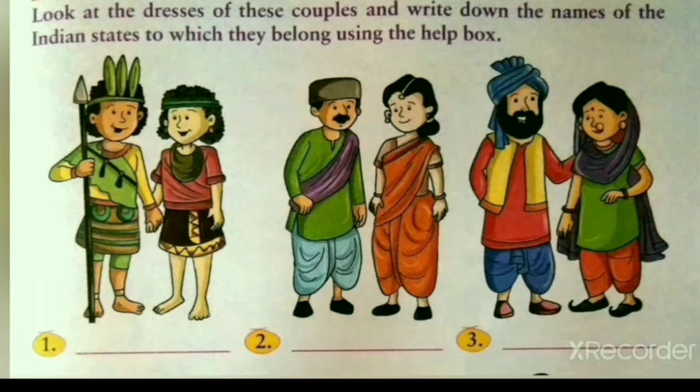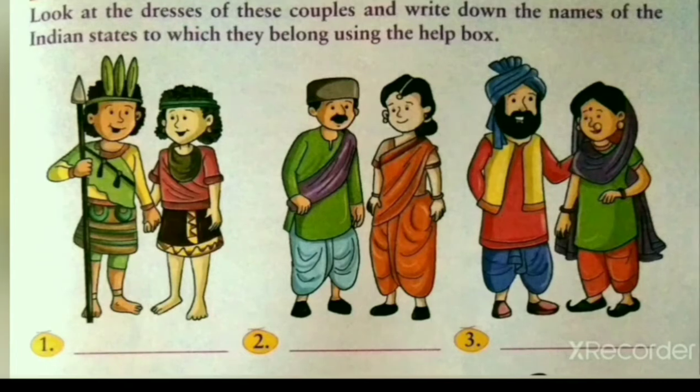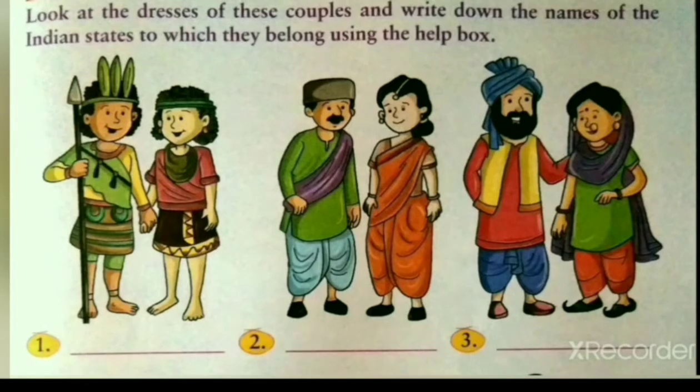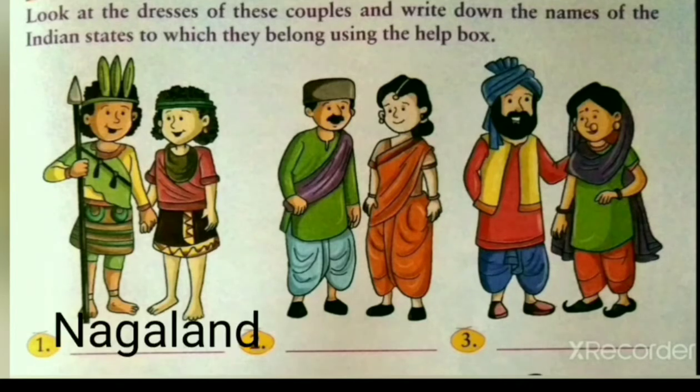The first picture we can see is the picture of Nagaland, the people of Nagaland. The traditional costume worn in Nagaland are a lot different from other states of India. The dresses that people wear are colorful and vibrant. An important item that they wear is a shawl. These shawls are separately designed for every tribe to differentiate between them easily. The shawl is different as per the role of the person. We will write in the space given Nagaland.